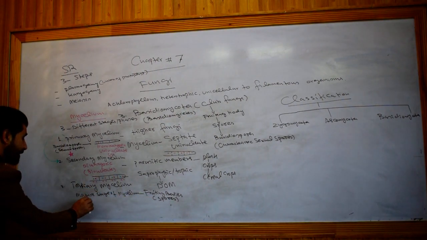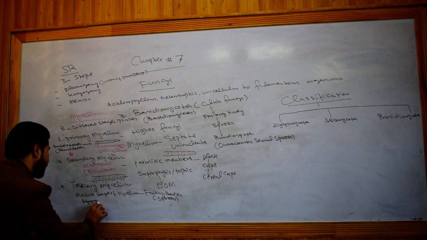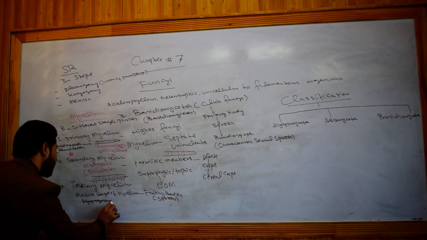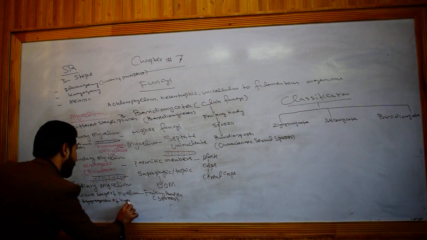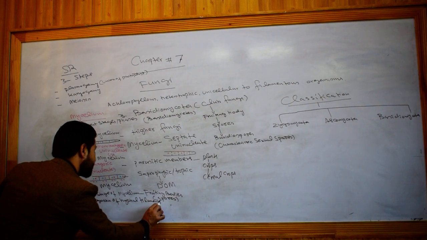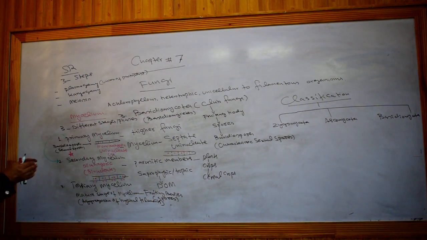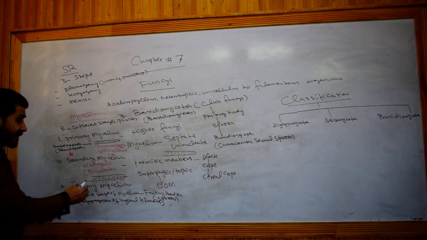And this mycelium, actually, is the aggregation of what? Aggregation of hyphal filaments, thread-like, tubular structures. They arrange with each other, they get attached with each other to produce a compact structure.